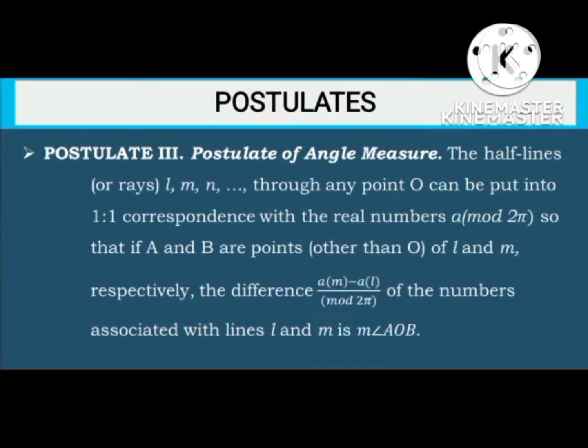The third postulate is the postulate of angle measure. The half-lines or rays L, M, and so on through any point O can be put into one-to-one correspondence with the real numbers a modulo 2 pi, so that if A and B are points other than O of L and M respectively, the difference of a of M minus a of L, all over 2 modulo 2 pi, of the numbers associated with the lines L and M is the measure of angle AOB.